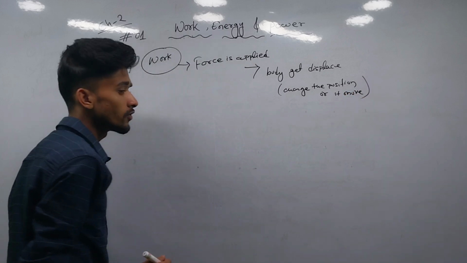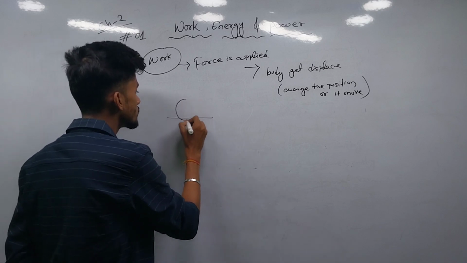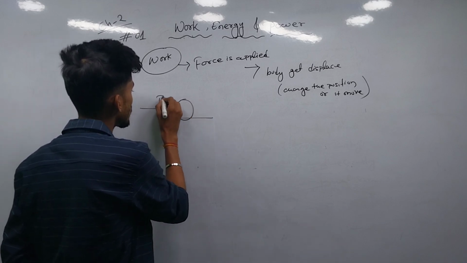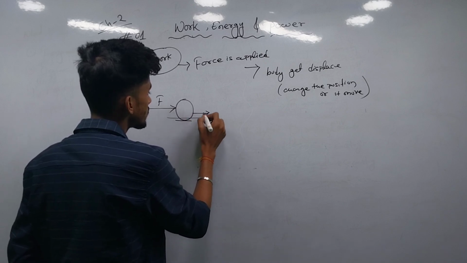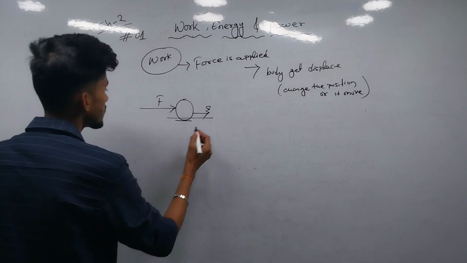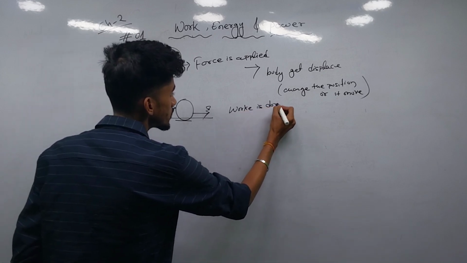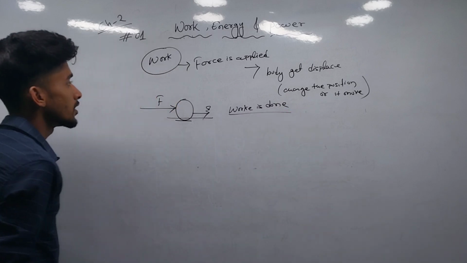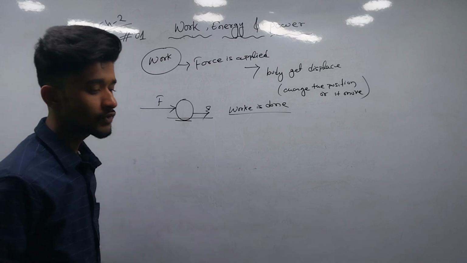Then we can say that only the work is done. Suppose this is an object and we are applying force upon this object, and the body, initially present at this place, after that gets some displacement s, then we can say that work is done.